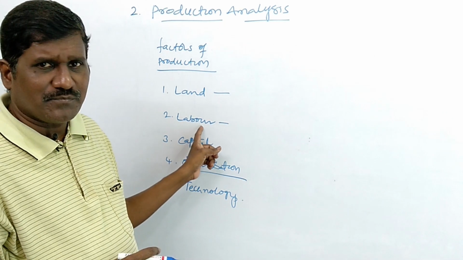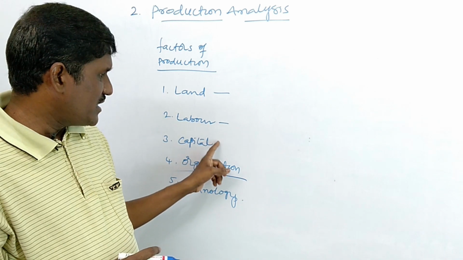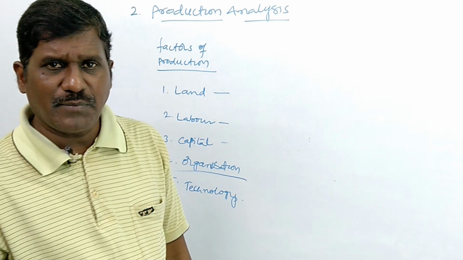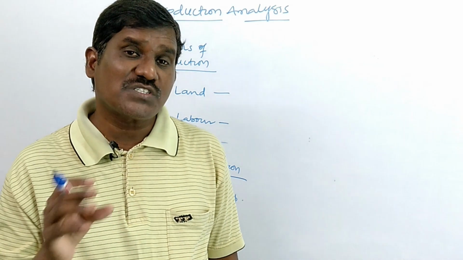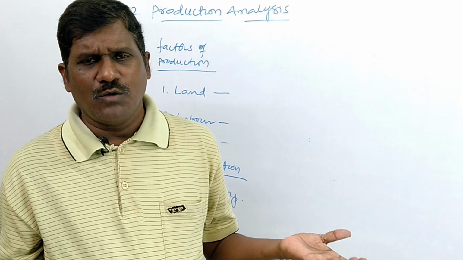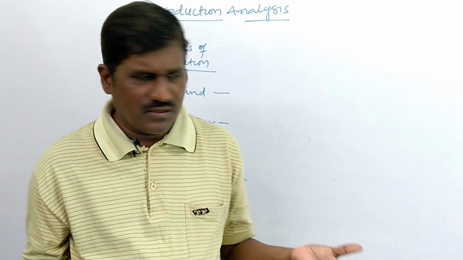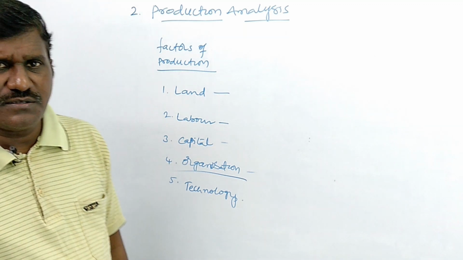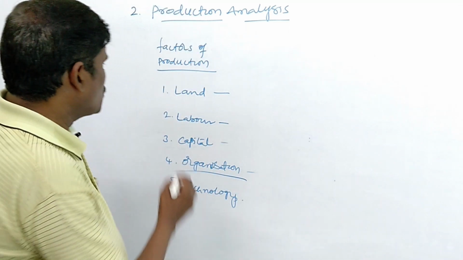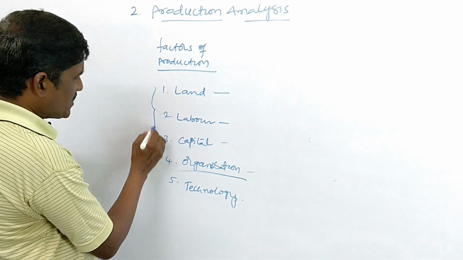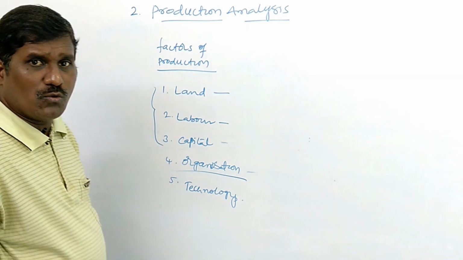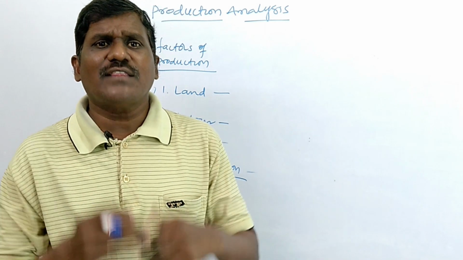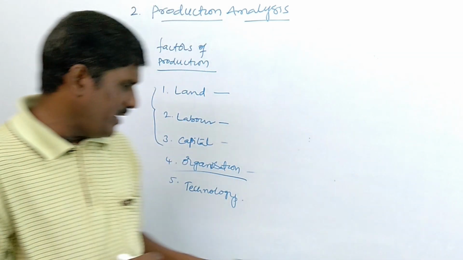Then capital. This is most important. Capital is most important to produce goods and services. Without capital, we can't produce. Then organization. What is the organization? It means to coordinate the factors of production, to establish the industry and to run the industry; there is a need for the organizer.